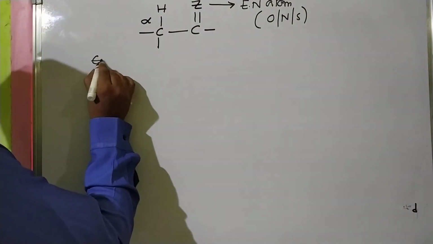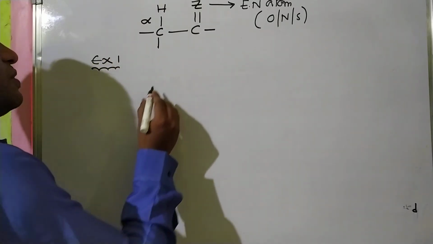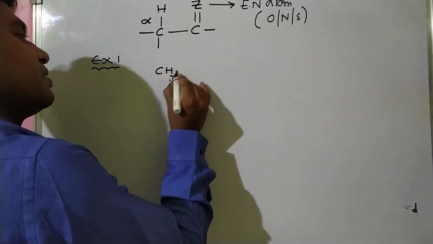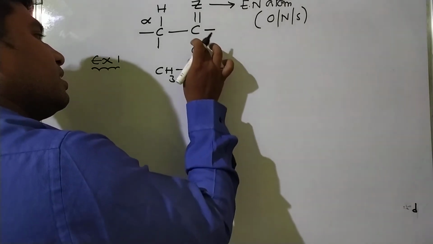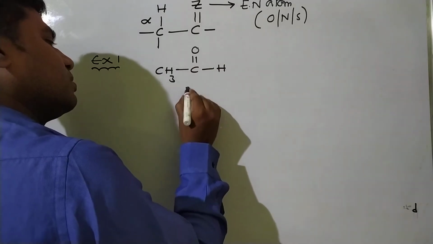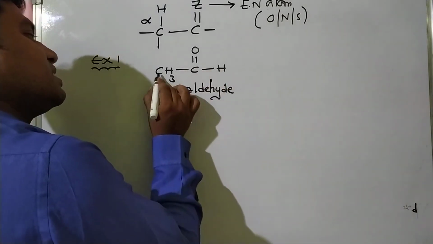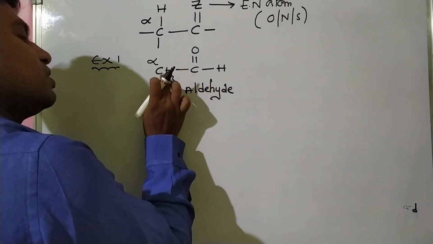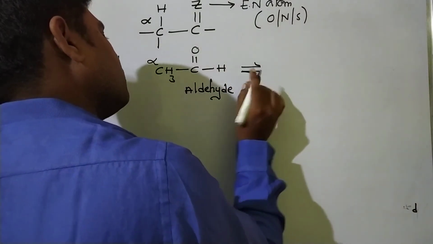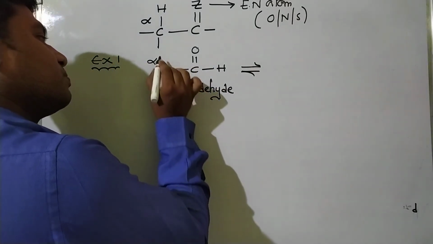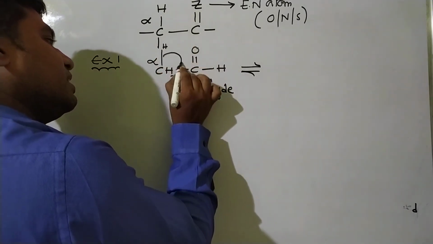Now we will discuss 3, 4 examples. Example 1: CH3, C double bond O, H. So this is an aldehyde or ketone, here an aldehyde is given. Now this is the alpha carbon, and these hydrogens are acidic hydrogens. From these 3 hydrogen atoms, one hydrogen atom shifts from this alpha carbon to this oxygen in this manner.